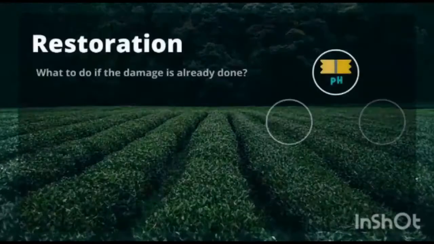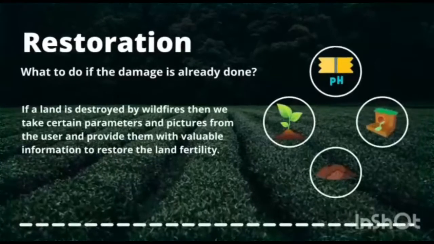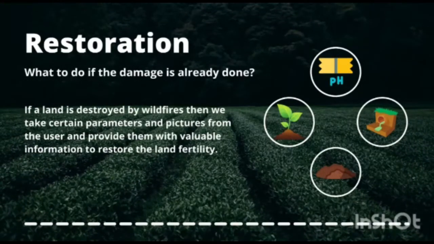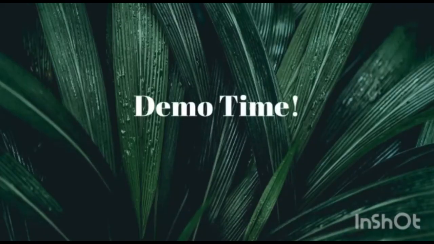Thirdly, what if the damage is already done? What if the land is already destroyed? Then we take some parameters from the user like the pictures of the land, the pH value, the drainage capacity, and the moisture content and texture. Likewise, we take some values from the user and provide him valuable information to restore the land fertility, as in what kind of plants he or she can plant in that soil and what are the measures that can be taken in order to restore the lost fertility. Now, let's take a quick demo and see how the website works.